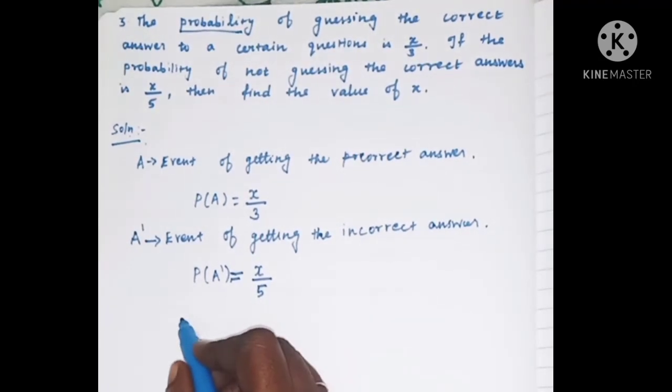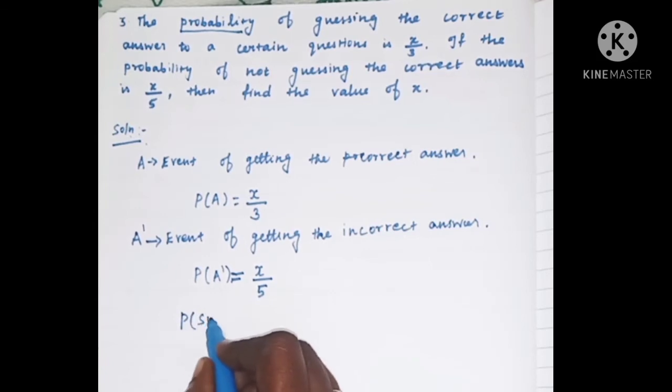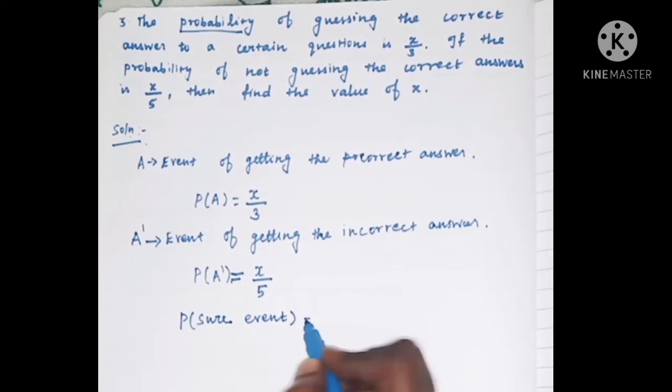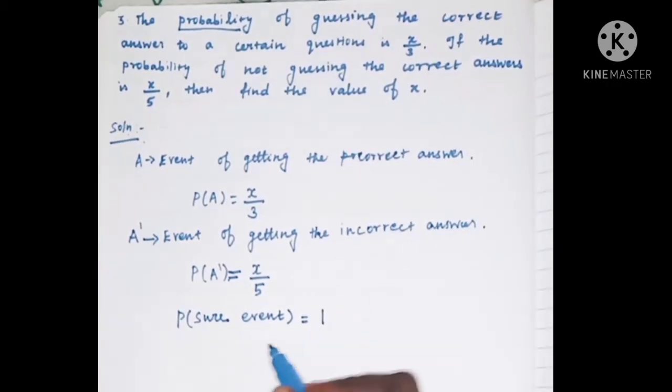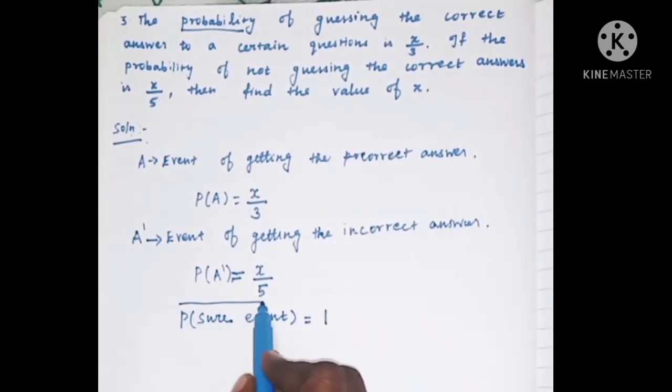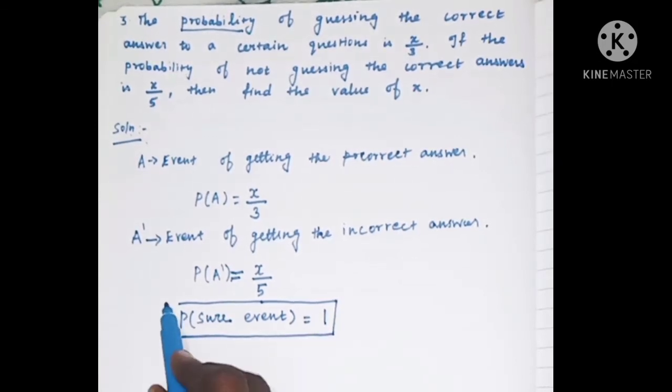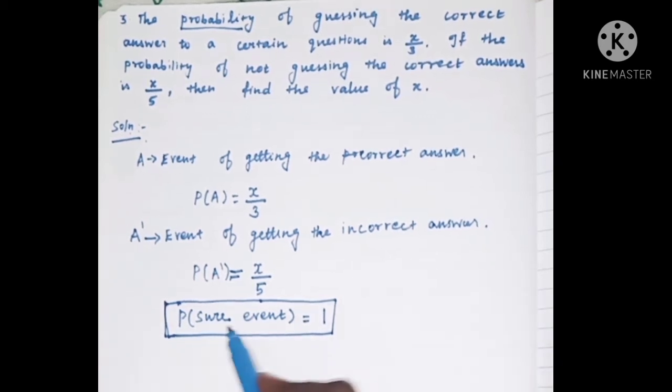We know that the probability of sure event is equal to 1. Probability of impossible event is equal to 0. This is an important concept in probability.